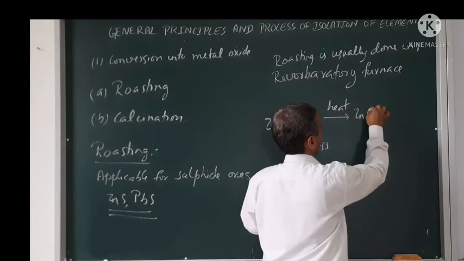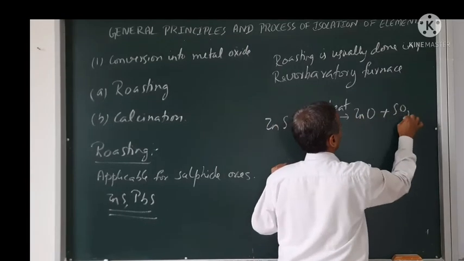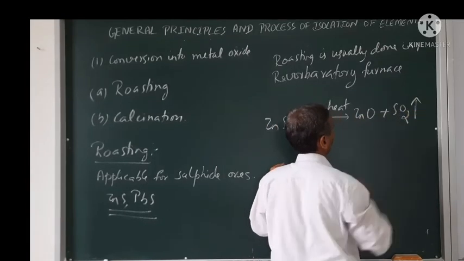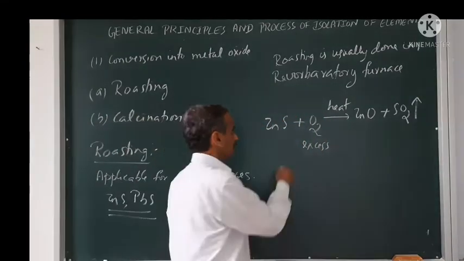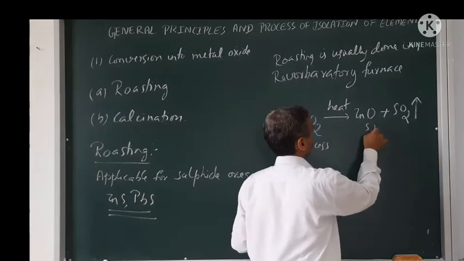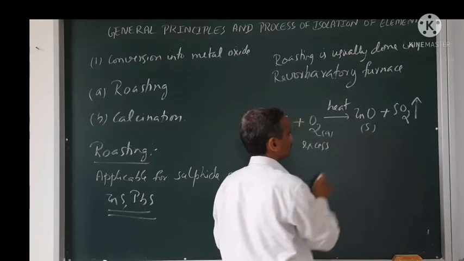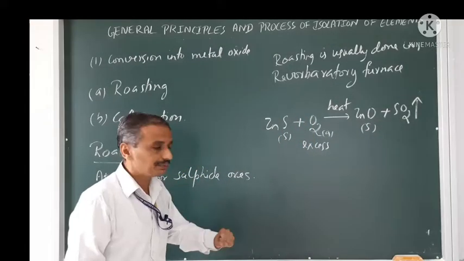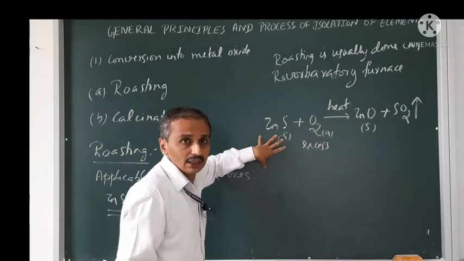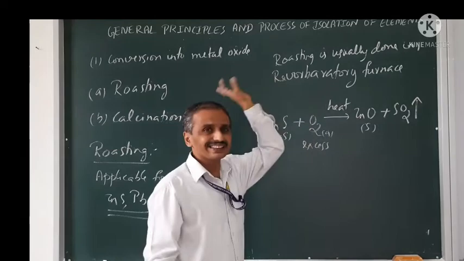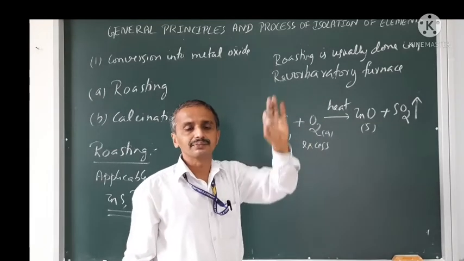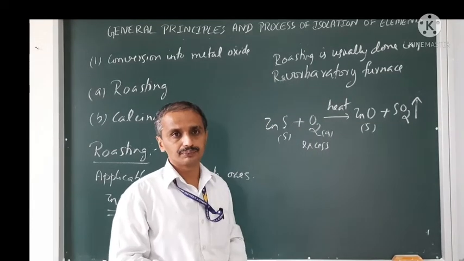Zinc oxide and sulfur dioxide will be obtained. Sulfur dioxide is a gas and goes out, and zinc oxide is a solid. So here I am heating the concentrated ore in the presence of excess oxygen and air. That is called roasting.